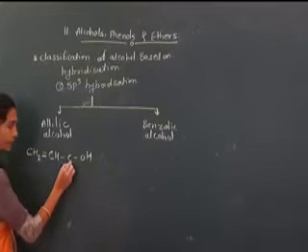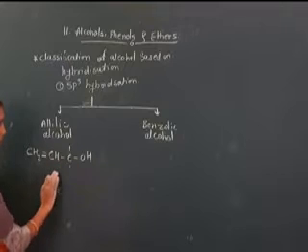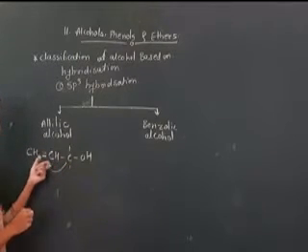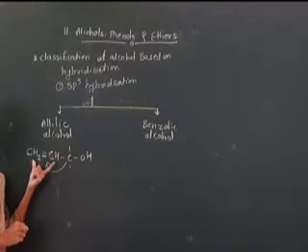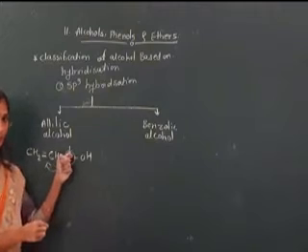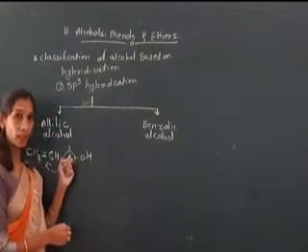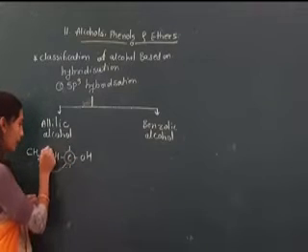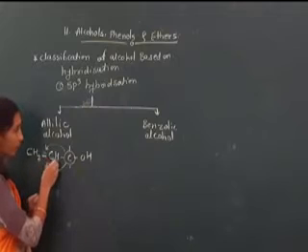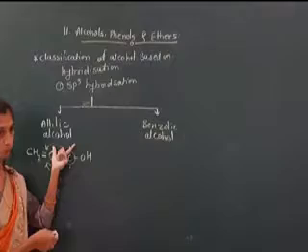Now this carbon, where our functional group OH is attached, is attached to this nearby double bonded carbon atom. That sp3 hybridized carbon atom is attached to the double bonded carbon atom. Therefore, that type of alcohol is known as allylic alcohol.